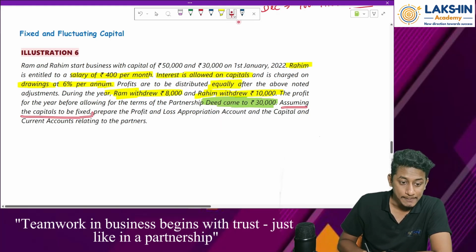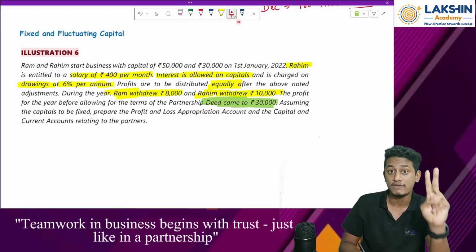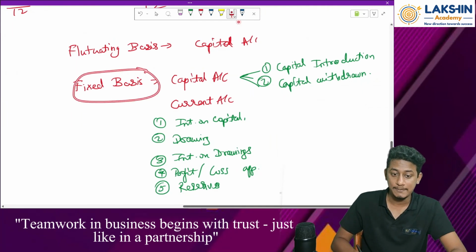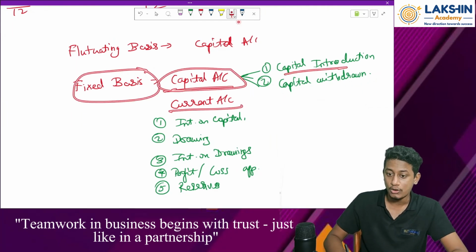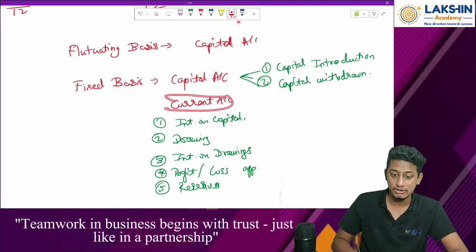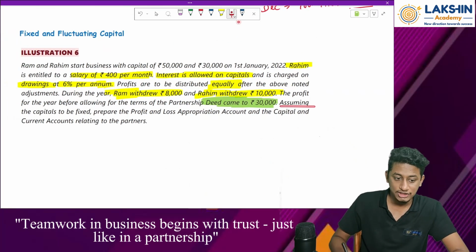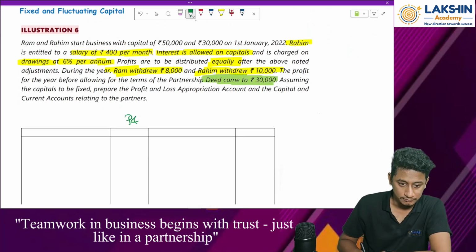Assuming capitals are fixed, how many accounts are to be prepared? Two accounts. Why? Because capital is fixed, and we know that whenever capital is fixed, we prepare a capital account and a current account. In my capital account I will pass only these two entries, and in my current account I will pass all the miscellaneous entries. Assuming the capitals are fixed, prepare the P&L appropriation account and capital and current accounts of the partners. Now let's start with the P&L appropriation account.